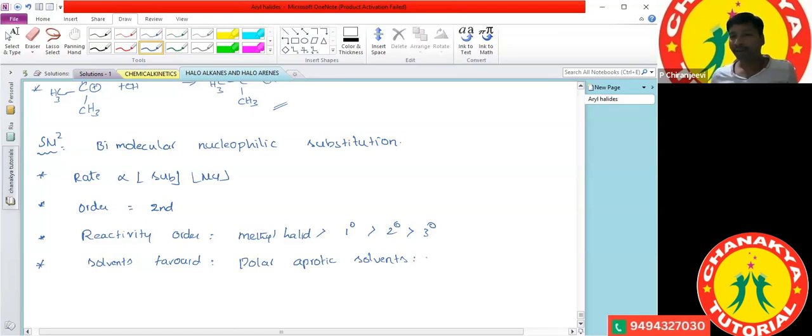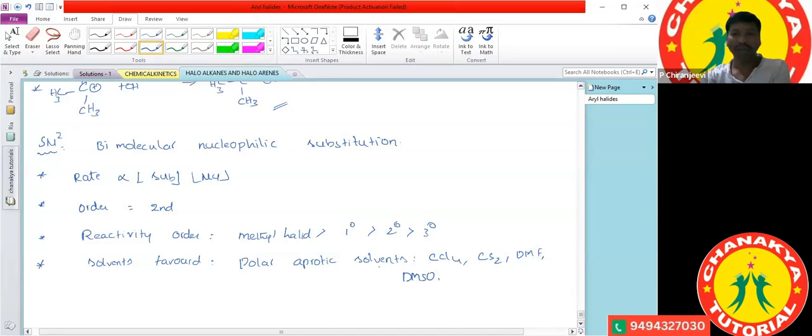Sir, what are examples of polar aprotic solvents? Carbon tetrachloride and carbon disulfide can also be called polar aprotic solvents. DMF is dimethyl formamide, an example of a polar aprotic solvent. And DMSO is dimethyl sulfoxide, also a polar aprotic solvent, because it does not release H plus ions. The solvent which does not release H plus ions is called a polar aprotic solvent.